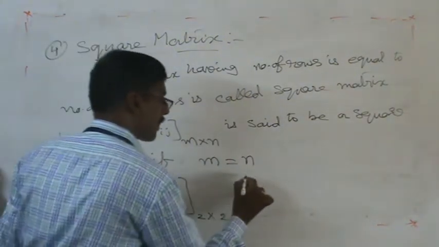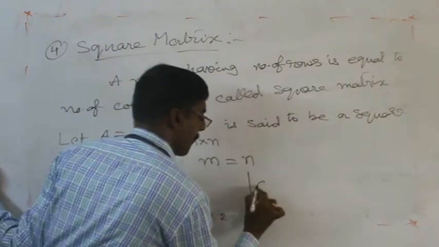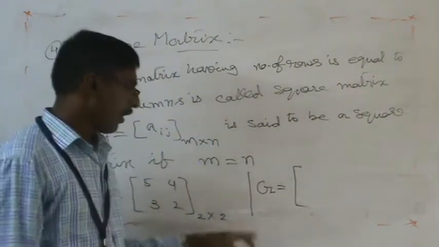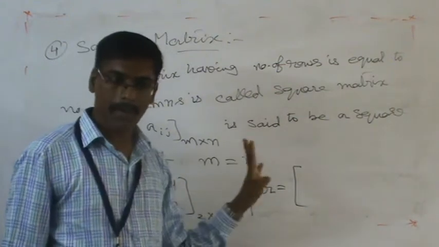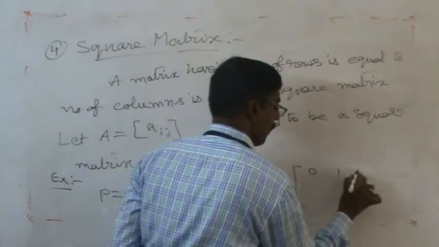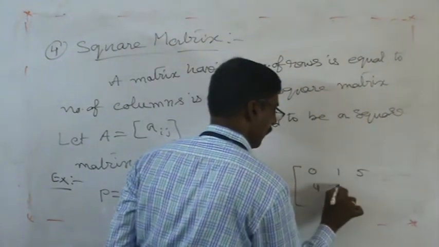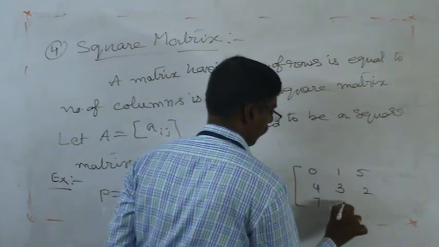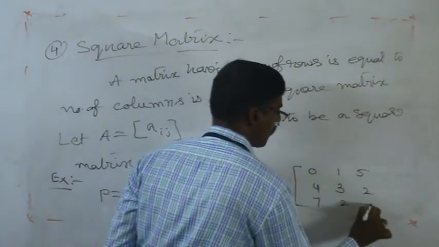Take another example of one more matrix, matrix G. Representation of matrix we can denote by any capital letters, no problem. Now that is 0, 1, 5, 4, 3, 2, 7, 2, 0.